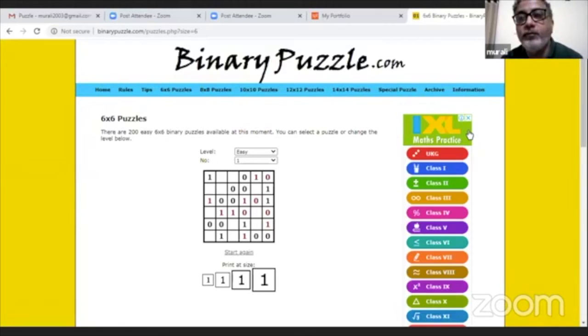Shravani. Tell me quickly. Yes. So there are many cells to be filled up. Which one would you select?